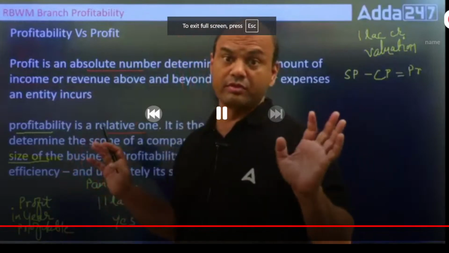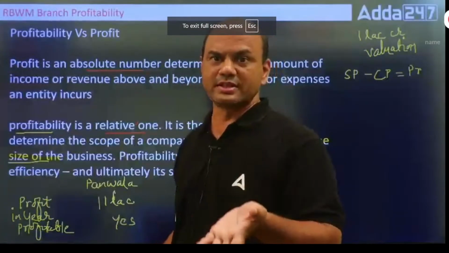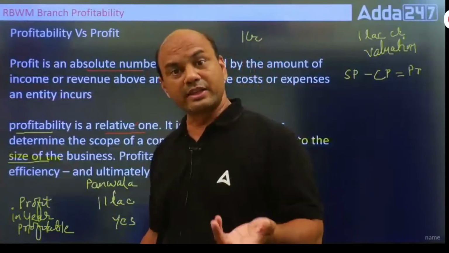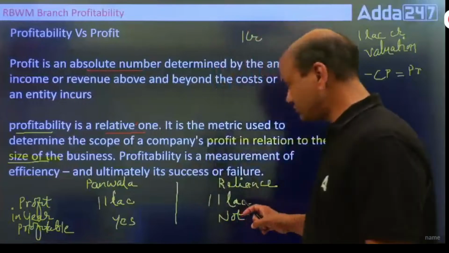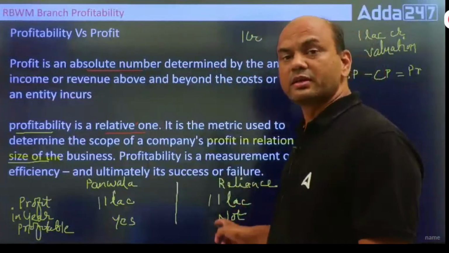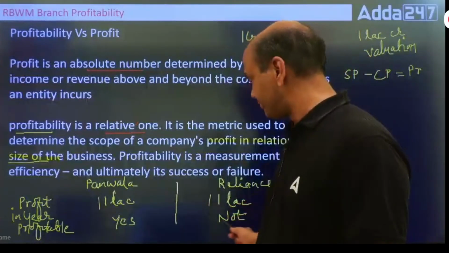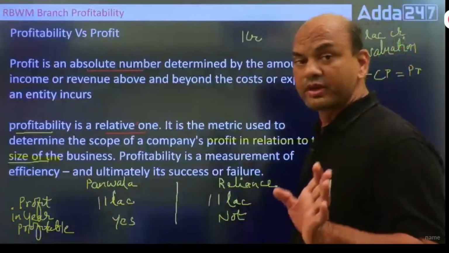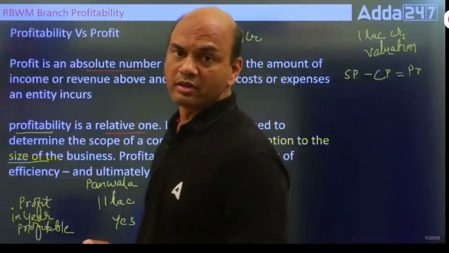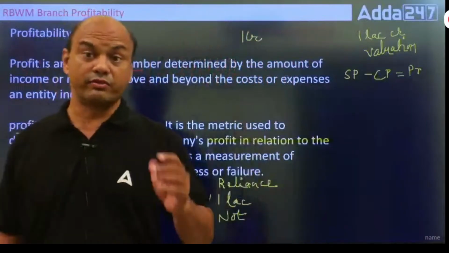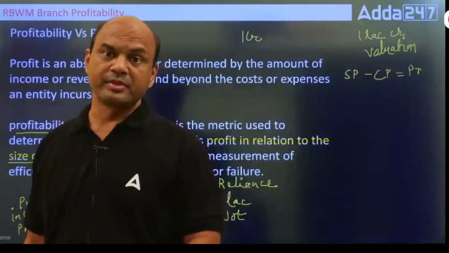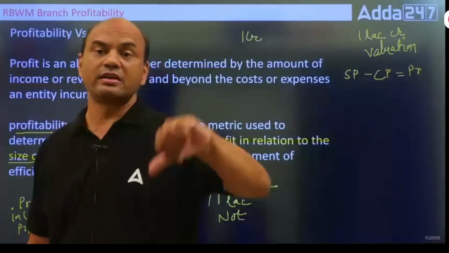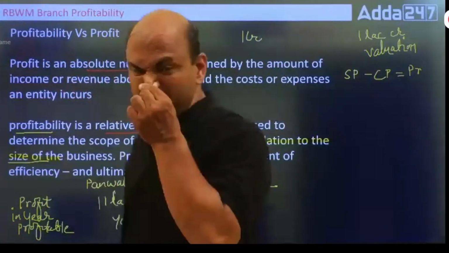Very good. Good profit. You'll say, what is this? 1 lakh rupees for Reliance? So what will you say? The company is not profitable. Profitable? No, you will say. Now see this. The figure is the same. 1 lakh. For a Kirana shop you said, very good. Thumbs up. For Reliance you said, thumbs down. 1 lakh, right? The amount is the same.